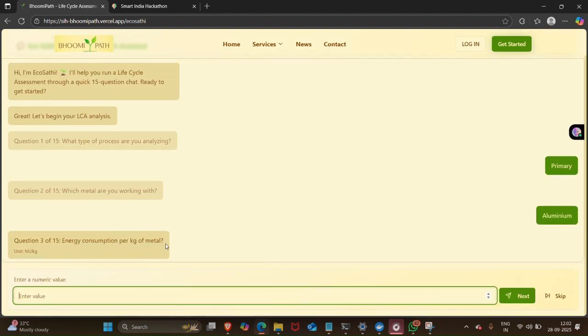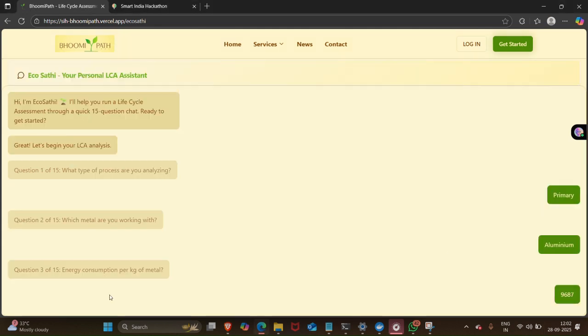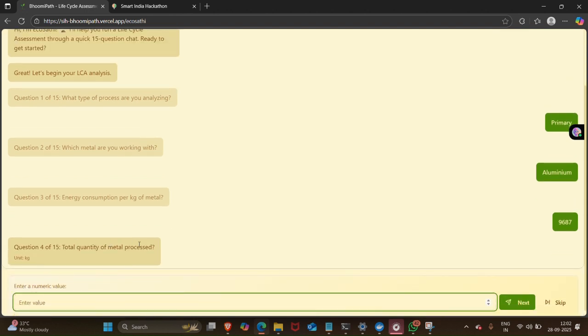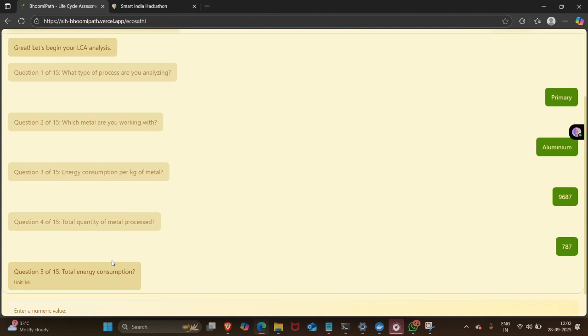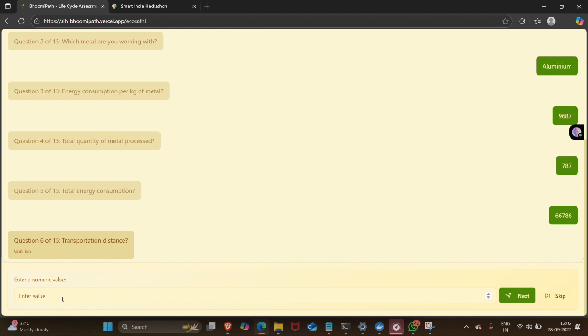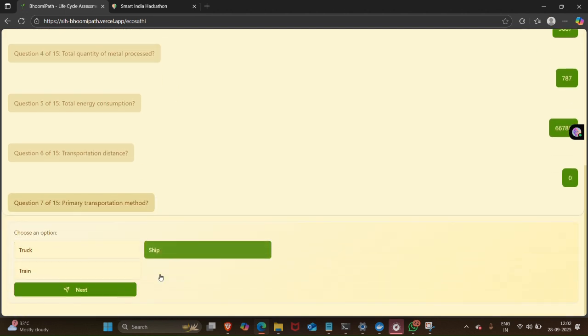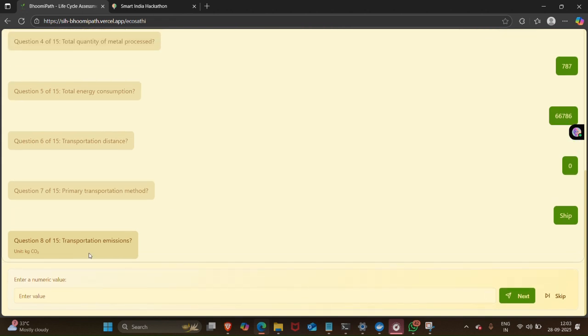Then energy consumption per kg. Companies must have this data, and if they don't, they can easily skip it. As you can see, this is our web page where you can see all the details regarding this project. As LCA creates a lot of pollution, this project will help companies reduce carbon emissions and other emissions as well. The project will automatically calculate and give the GHG value, carbon footprint, and more. It will suggest how companies can reduce their emissions along with reducing the price. If you know a value, you can write it down. If you don't know, you can skip it.